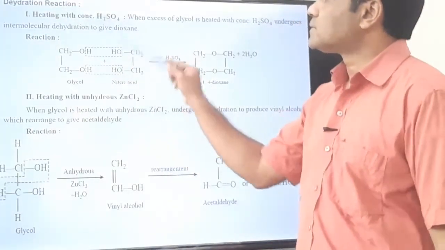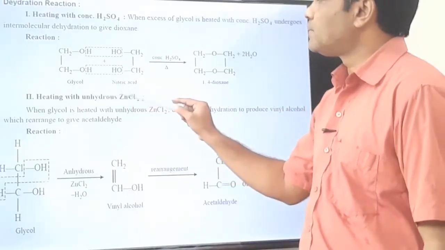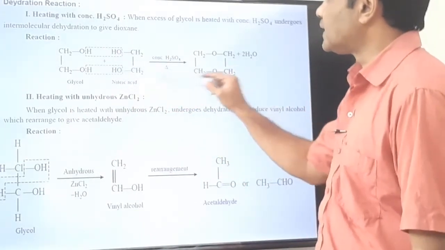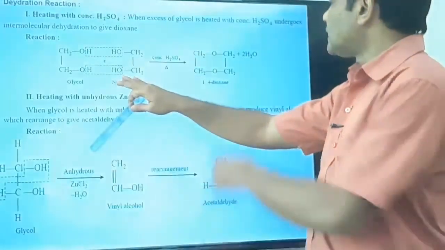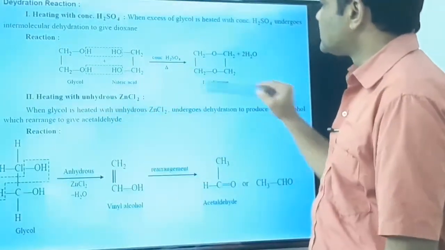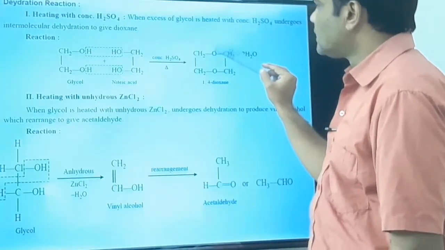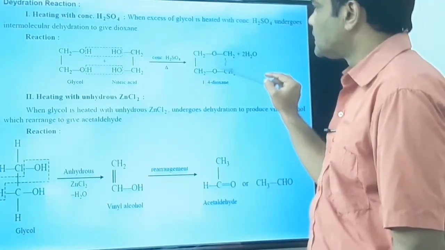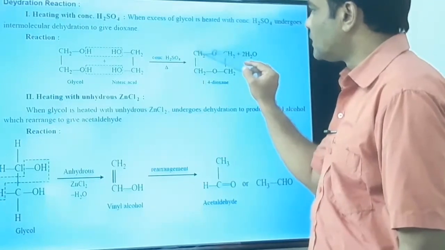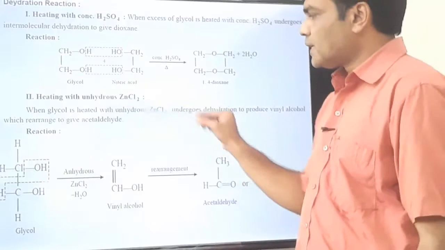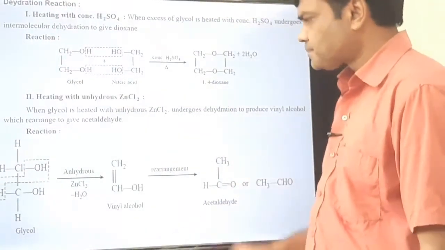See here, heating with concentrated sulfuric acid, glycol on treatment with sulfuric acid gets converted into 1,4-dioxane. It is a 6-membered ring having 2 oxygen atoms at 1 and 4 positions. It is a 6-membered ring and the oxygens are present at 1 and 4 positions, 1, 2, 3, 4. So it is 1,4-dioxane. Heating with anhydrous ZnCl2, zinc chloride.